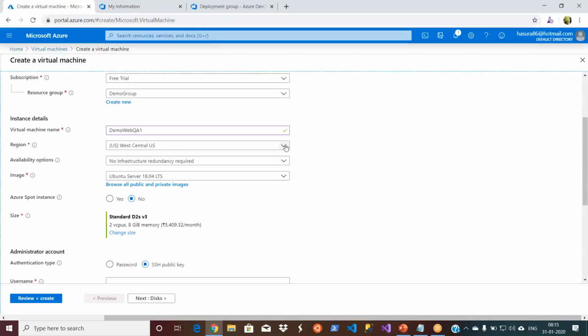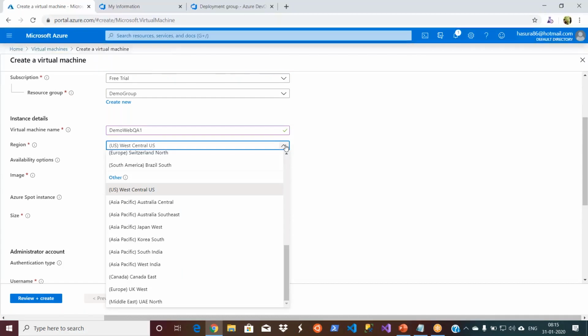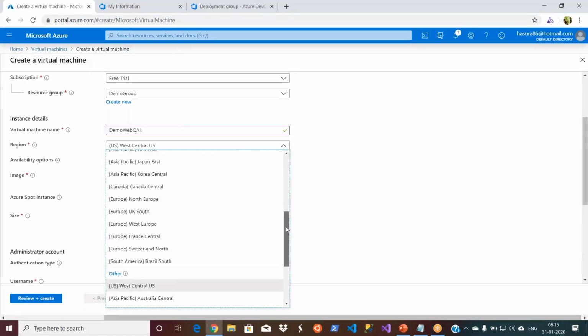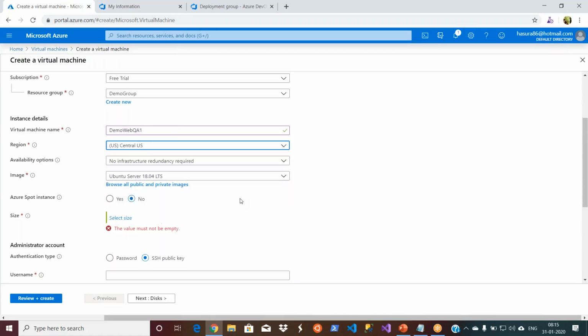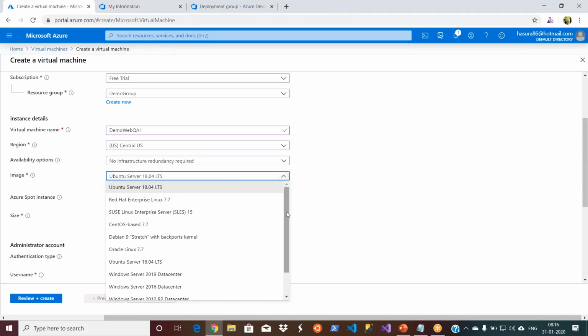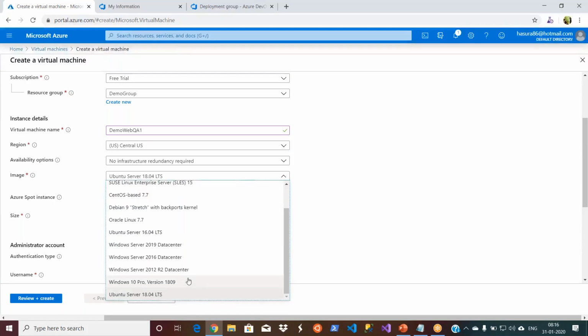And let it be US Central, because this region contains all the resources for a free subscription. And then I'm not making any changes. I'm just making a change to my server version.